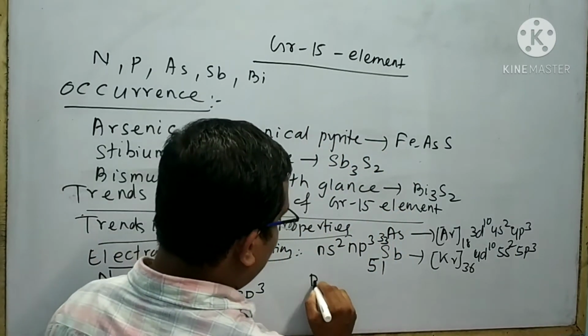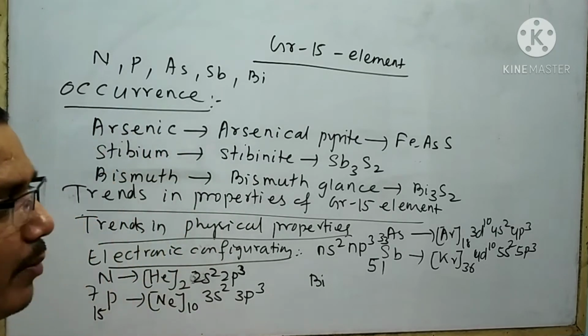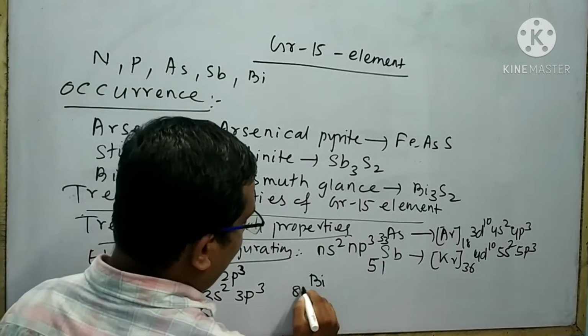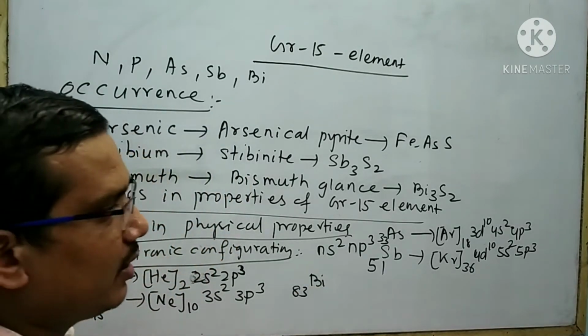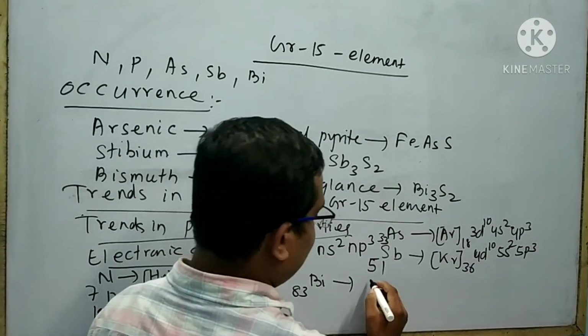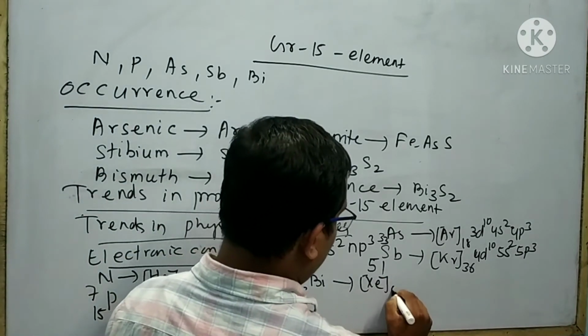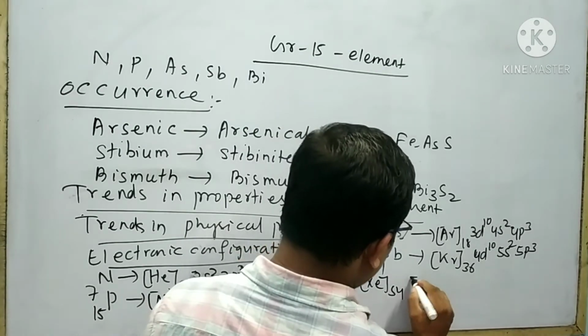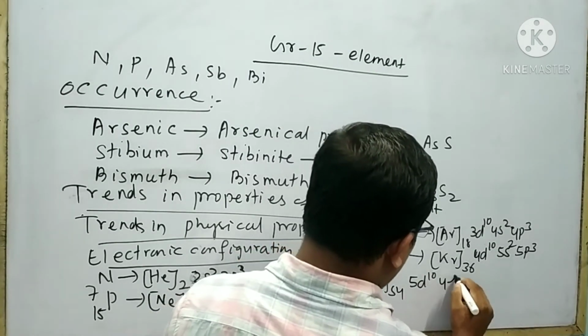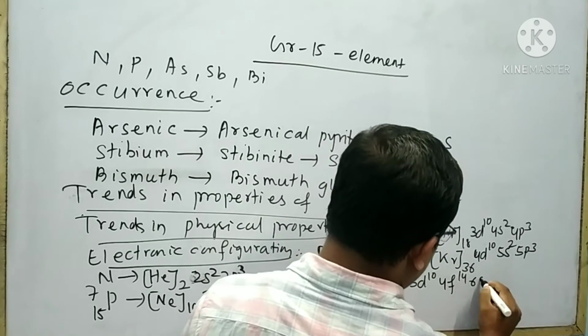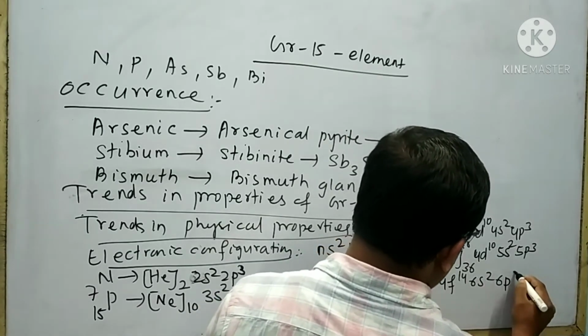Next element is bismuth, having atomic number 83. Its electronic configuration is xenon 4f14 5d10 6s2 6p3.